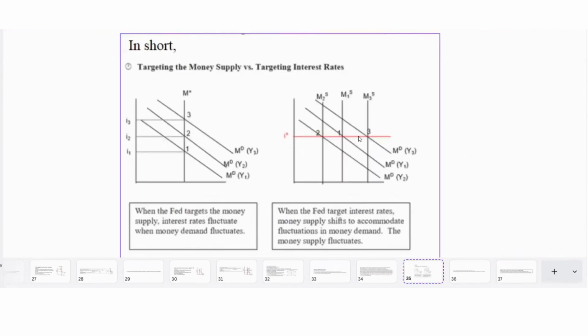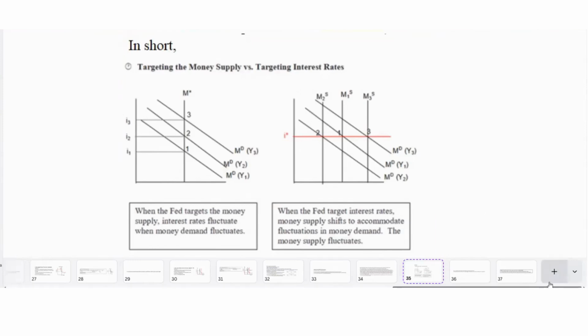If you're fixing the interest rate at I star, if the money demand is MD by 1, then you need to set the money supply as M1S, so that this is where to maintain money market equilibrium at I star. If money demand is MD by 3, you need to accept that the money supply is MS3, right? So to maintain money market equilibrium at I star. If money demand is MD by 2, you need to accept the money supply is M2S to maintain money market equilibrium at I star, right? So you need to keep the money supply curve intersecting the relevant money demand curve at the target interest rate. So whenever money demand changes, you need to change money supply to maintain money market equilibrium at the target interest rate.